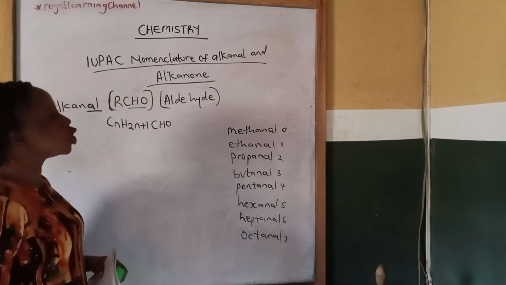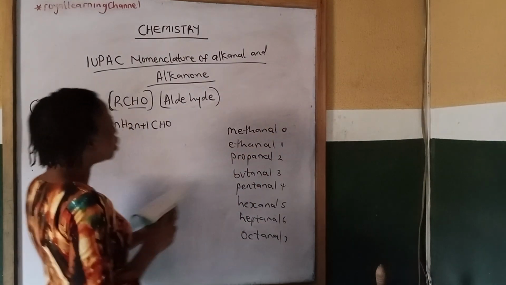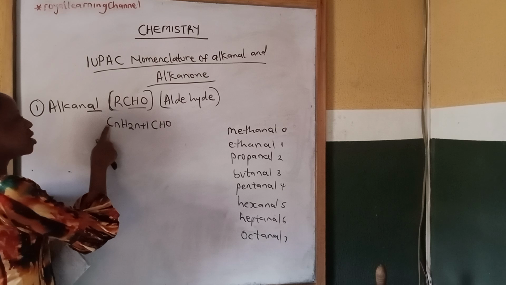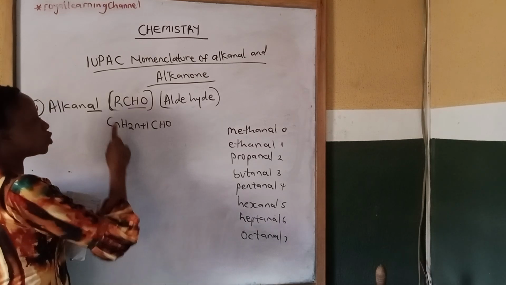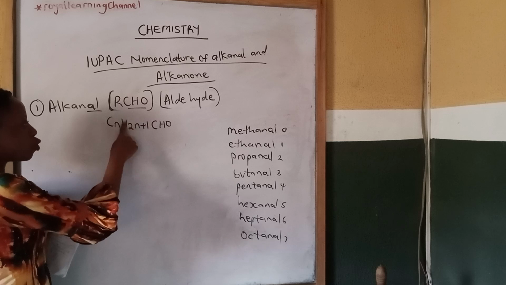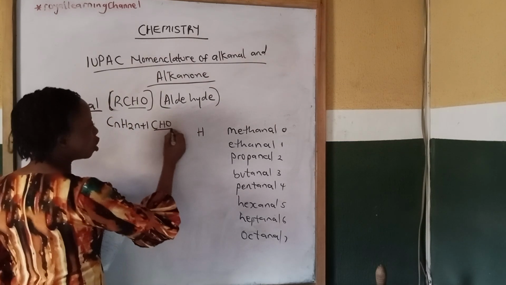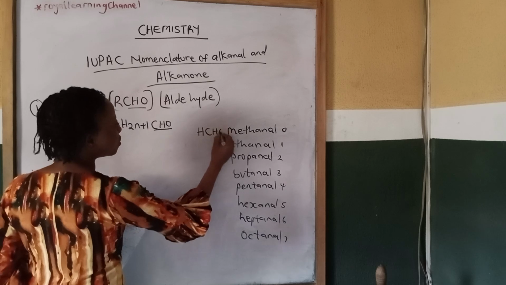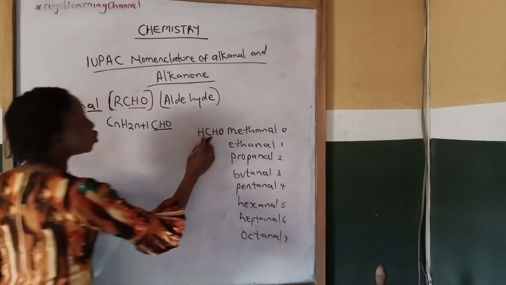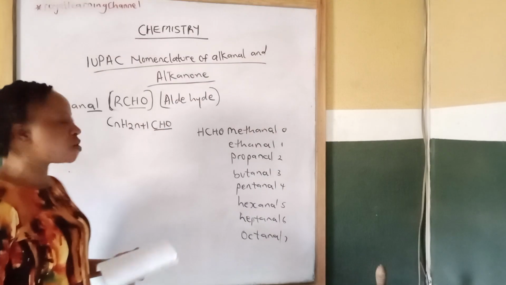Now, to derive the molecular formula for the first member, you substitute this 0 into the general formula. C times 0 will give me 0, so C is gone. 2 times 0 is 0, plus 1 is 1, so this will remain H. Then plus your functional group, CHO.